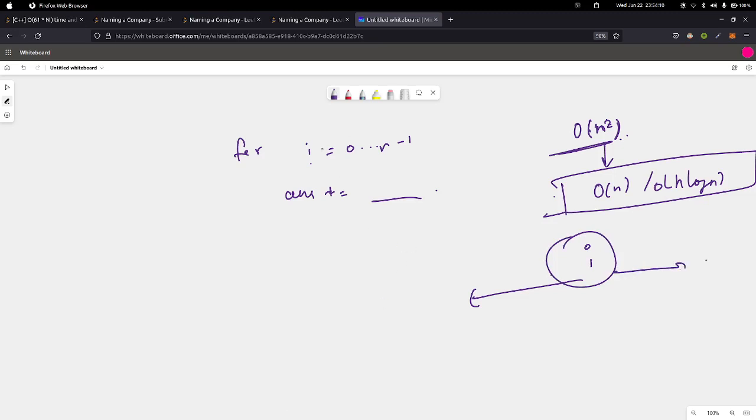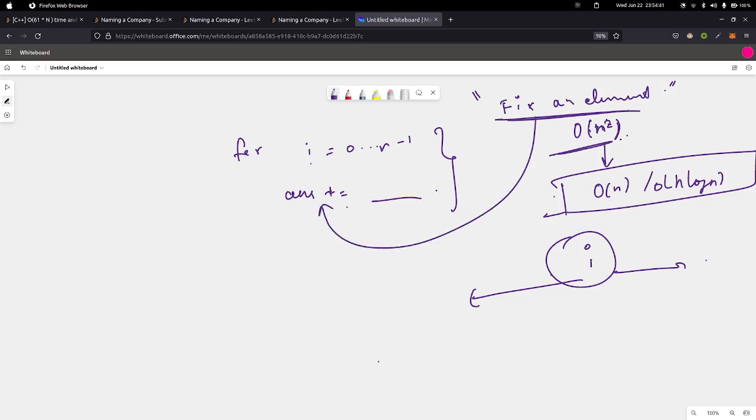Usually, the technique by which we reduce order of n squared to order of n or order of n log n and find an optimal solution doesn't have a name, but people usually call it fixing an element, finding the answer for that element, and then adding the contribution of that element to the answer, right?